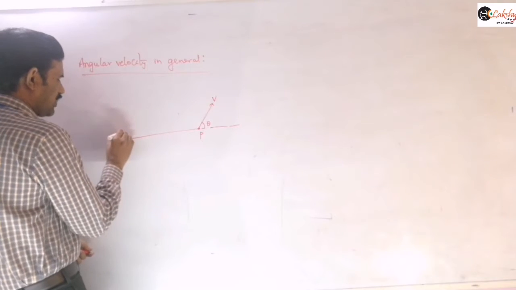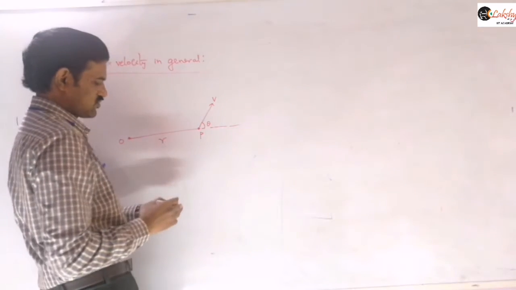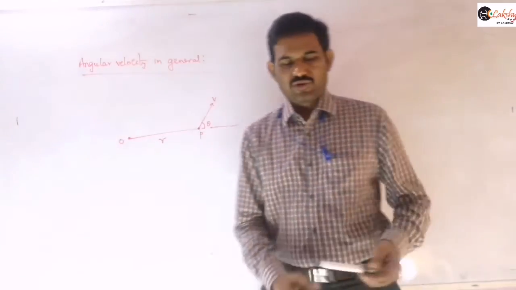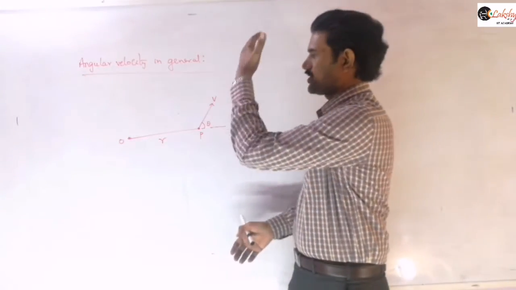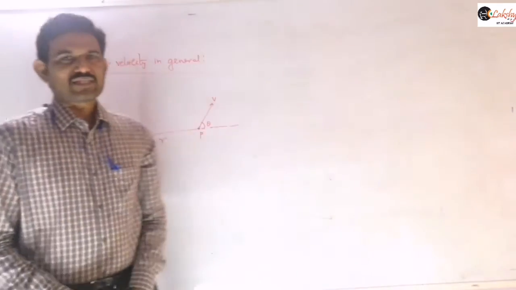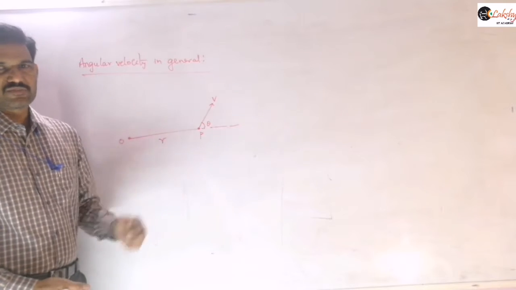The observer O is at a distance of R from it. This is our assumption, right? The particle is traveling along this straight line only. For this observer standing at the point O, we can define the angular velocity of this particle.